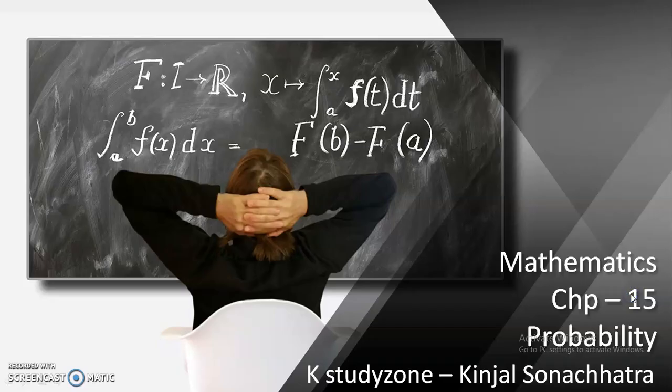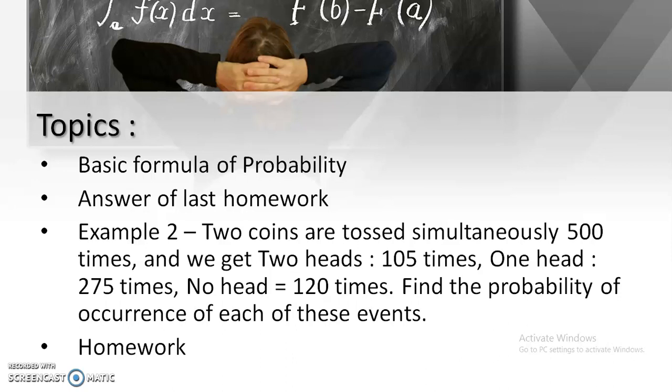This is the third tutorial of probability, chapter 15 of standard 9th. In the last session, we discussed example 1, and in today's session, we are going to learn about example 2. So, don't waste time and go to the session. Today's topics are the basic formula of probability, the answer of the last homework, example 2 from your textbook, and homework.